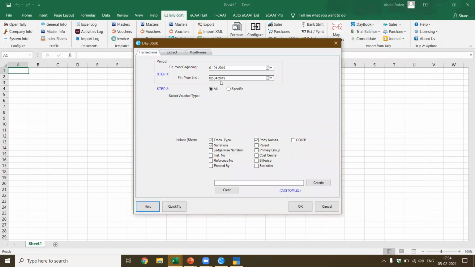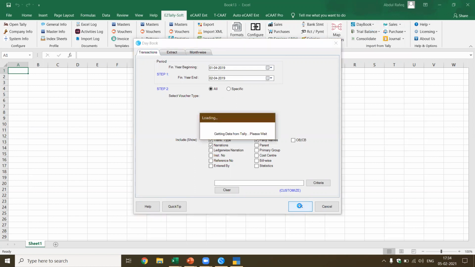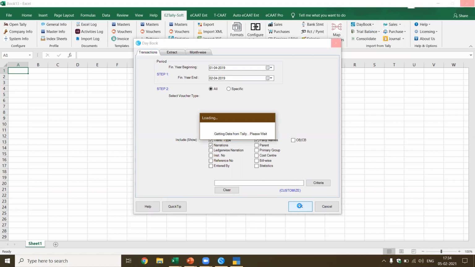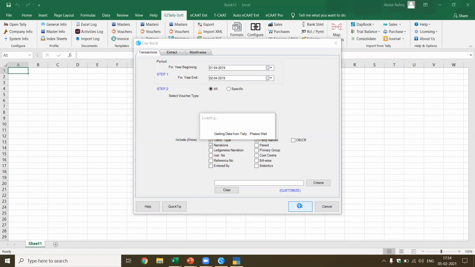Okay, now it tells what is the data for which the data is available. Now you see we had about 916 transactions. I want to export everything. Now when you export the daybook transactions from Tally to Excel using E2TallySoft, see the formatting and the beauty of the structure in which the information is available.